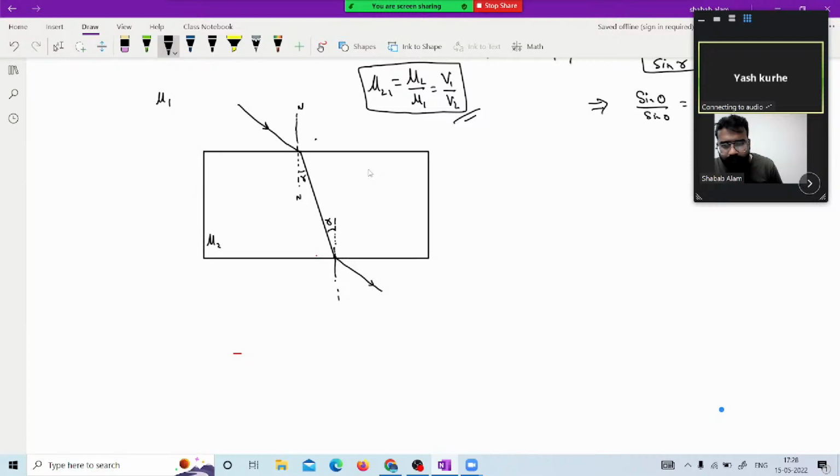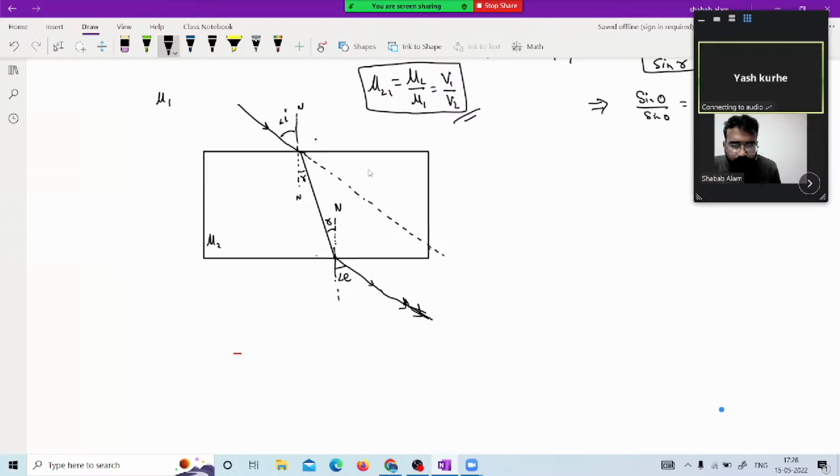This will also be the same angle as this normal, and these two normals are parallel to each other. So we have alternate angles among them, and these two angles are equal. This is the angle of incidence, and this is the angle of emergence. We very well know if two lines are parallel. This is the original path of the ray of light. This is the emergent ray, and they both are parallel in nature.